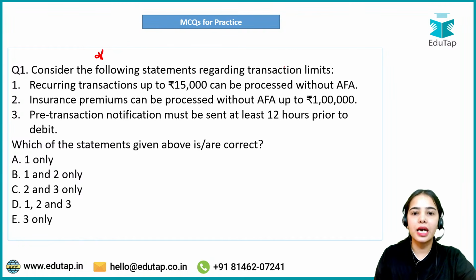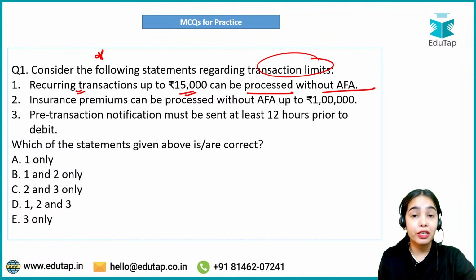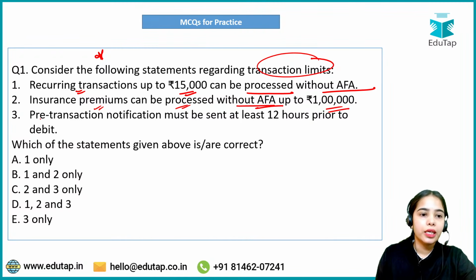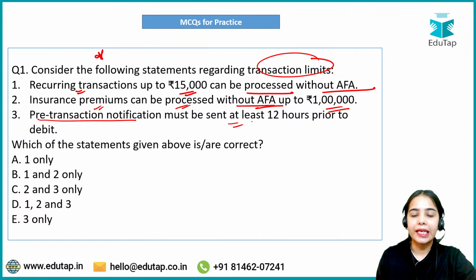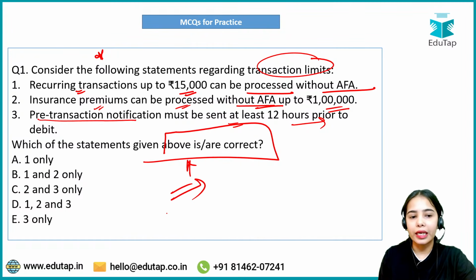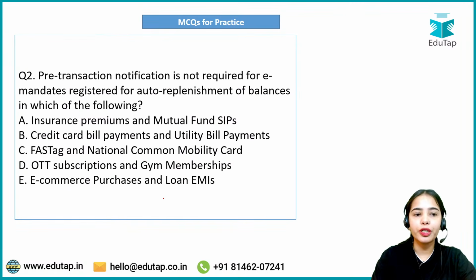Consider the following statements regarding transaction limits. Recurring transactions up to 15,000 can be processed without additional factor authentication. Insurance premiums can be processed without additional factor authentication up to 1 lakh rupees. Pre-transaction notification must be sent at least 12 hours prior to the debit. Which of the above statements are correct, that you have to inform. Okay. Now coming to the next question: pre-transaction notification is not required for e-mandates registered for auto replenishment of balances in which of the following categories. Such kind of questions can come in phase 1.